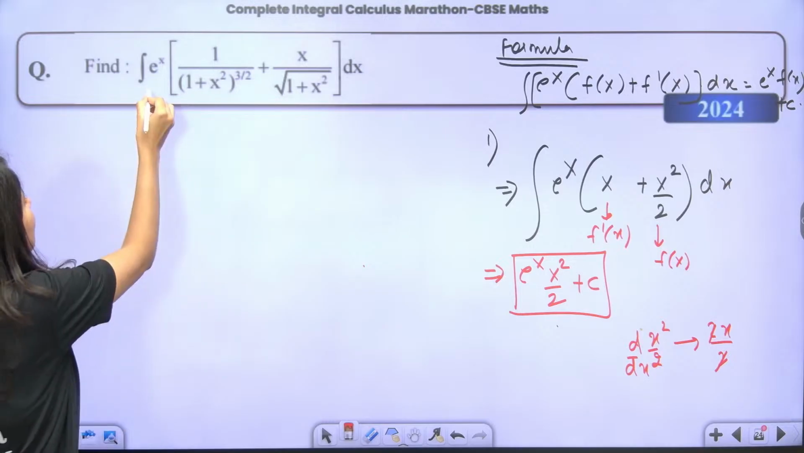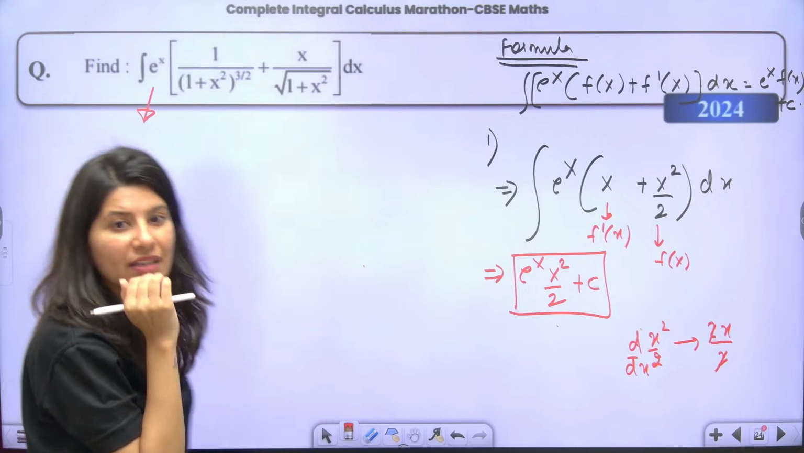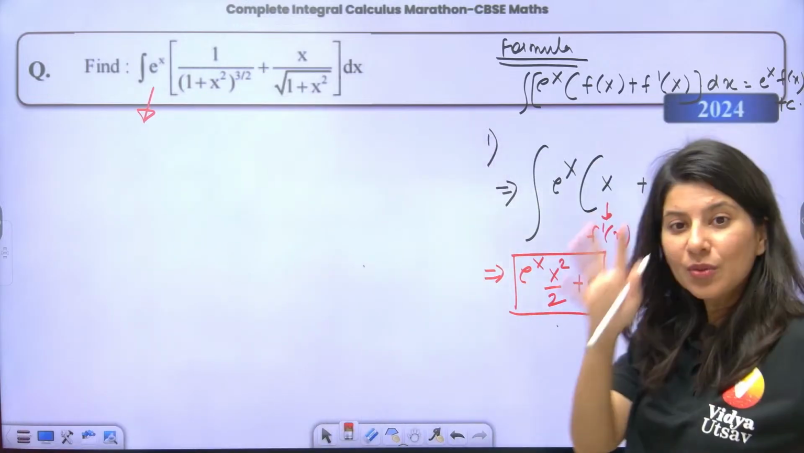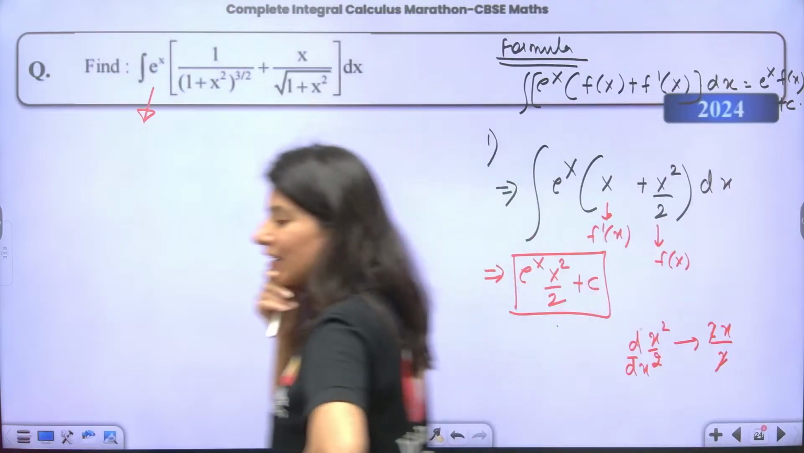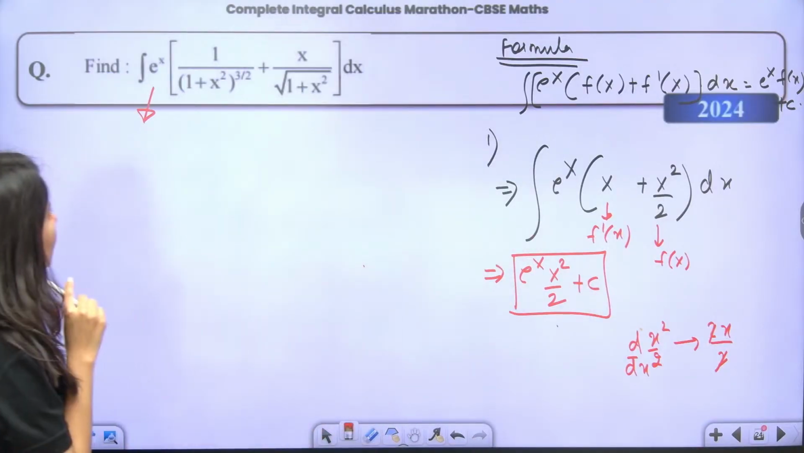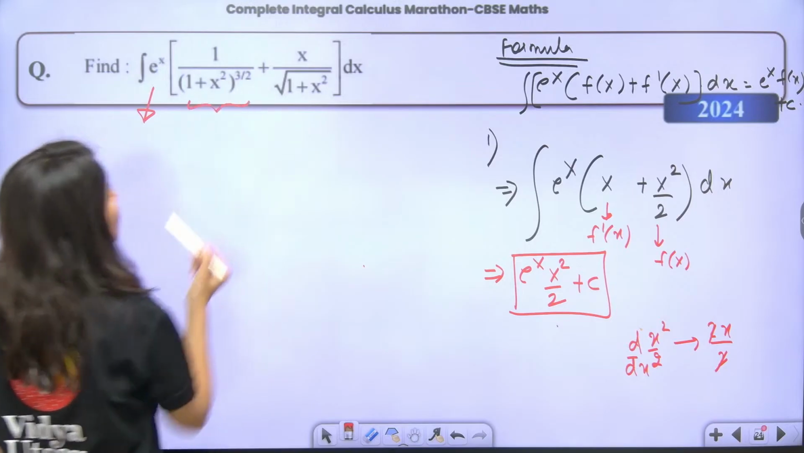So obviously there is e power x. One of them will be fx, the other will be f dash x. Right or wrong? So you just need to figure out which one is fx and which one is its derivative. So let's talk about this.